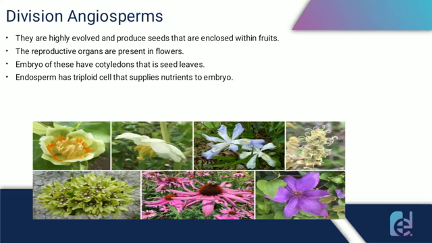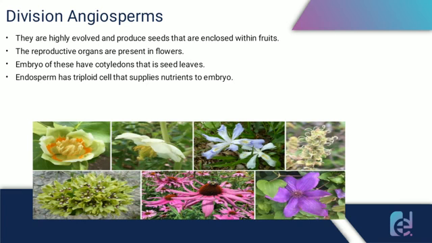Our next division is division Angiosperms. They are the most evolved plants, and they produce seeds which are enclosed within the fruits. The reproductive organs are present in the flowers, and the embryo has cotyledons, that is, seed leaves.